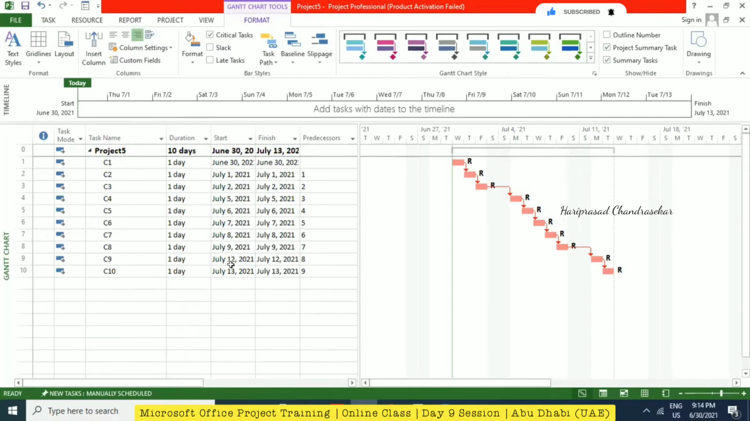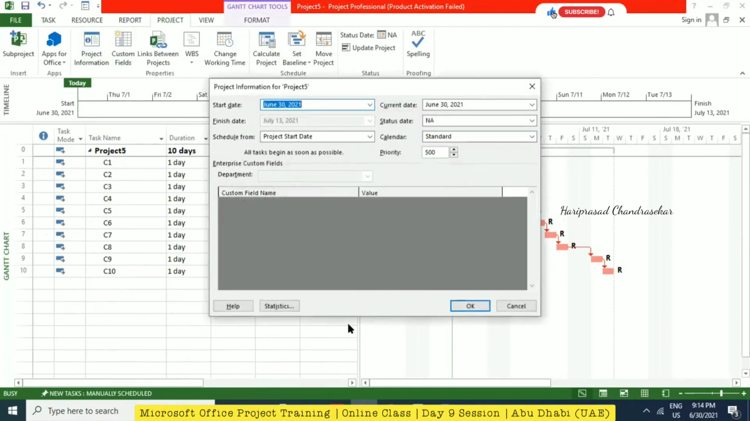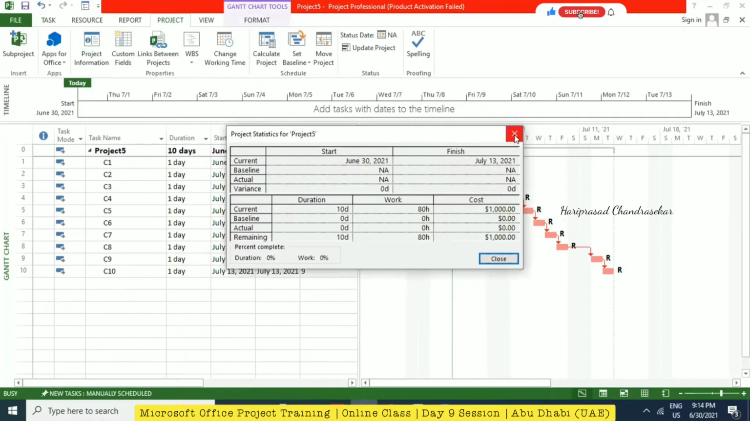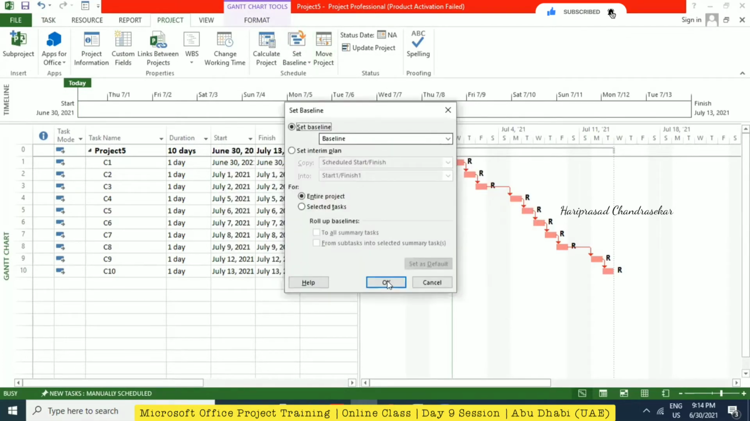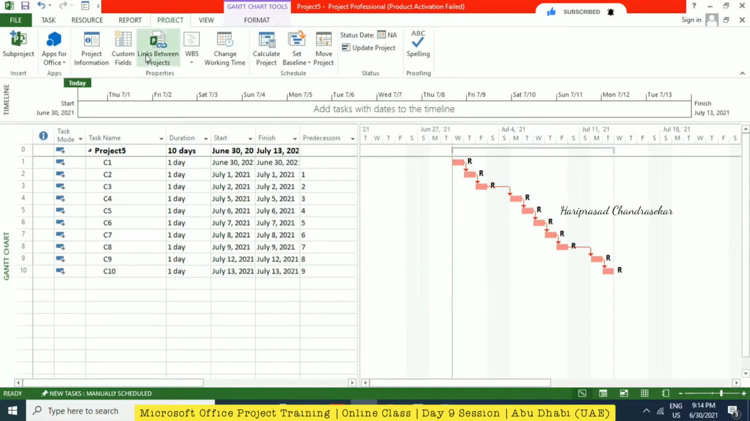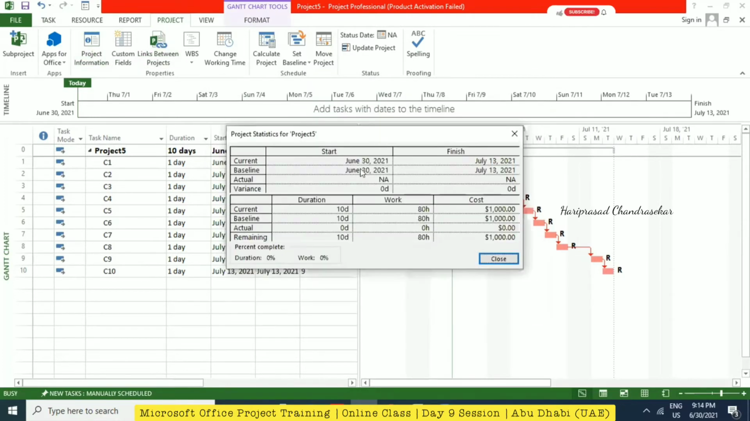Now what you need to do, you're supposed to set the baseline after assigning the resources. So go to project and then project information, statistics. Now it will not be available, but once you set the baseline, go to set baseline and then click OK. Now we can go to project information and ensure that yes, we have the baseline and we also have the cost and everything.